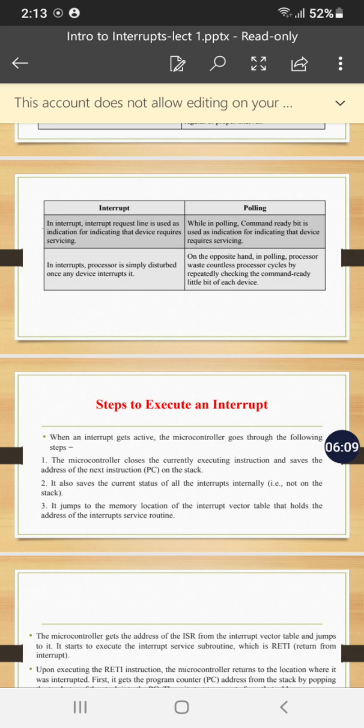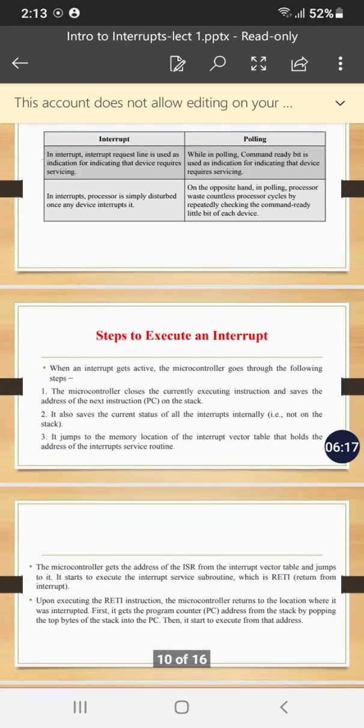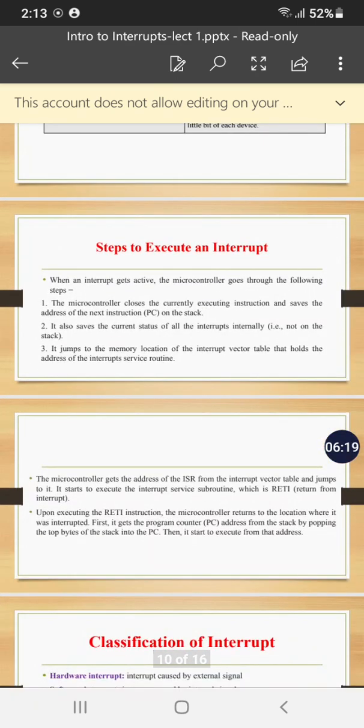It is a specialized code which the processor has to execute at the time of interrupt handling. After getting the address of the ISR from the interrupt vector table, the processor will jump to that address, where the complete ISR is present.